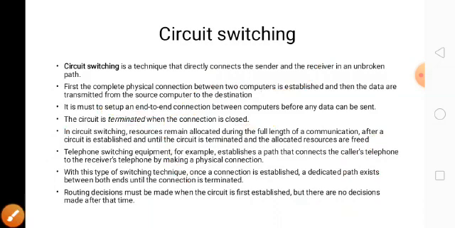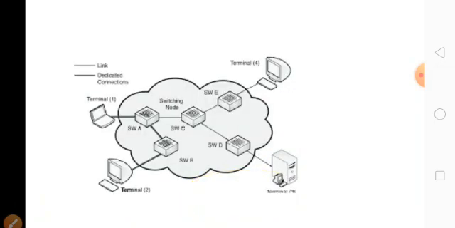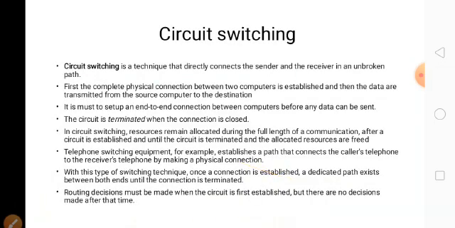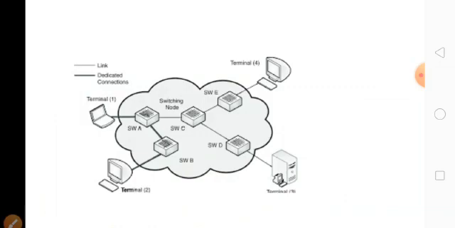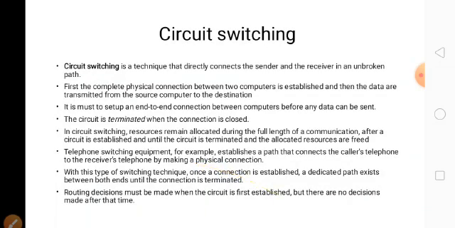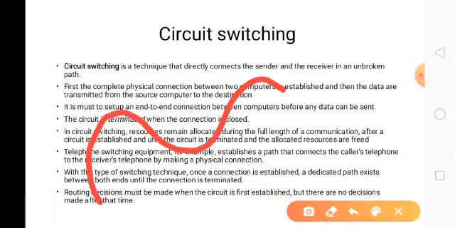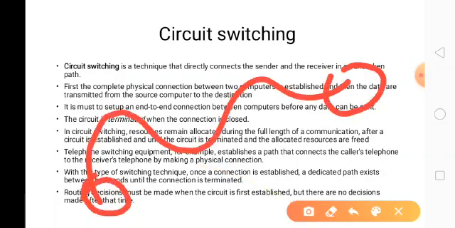Then telephone switching equipment is an example of circuit switching. Then the routing decision must be made when the circuit is first established. So the routing decision is made when the circuit is established, and once the circuit is established from sender to receiver, no other decisions are made.